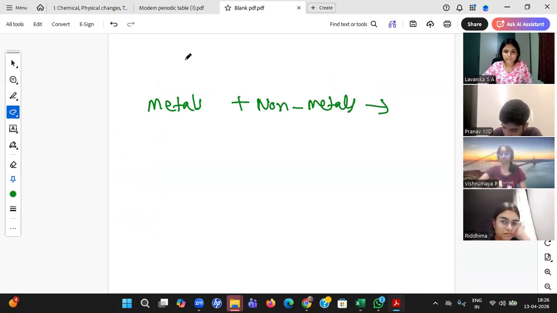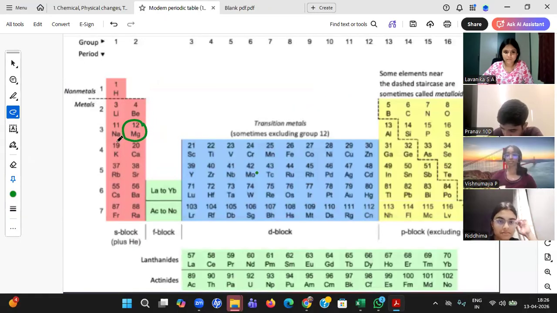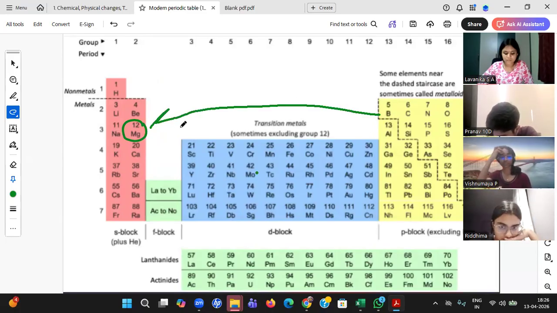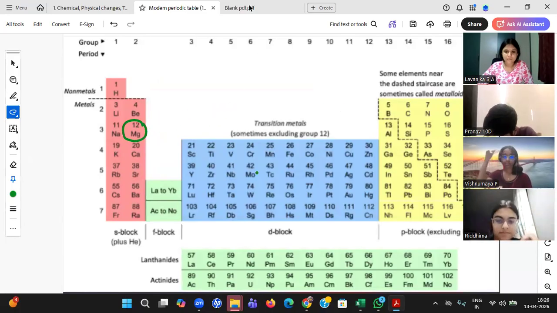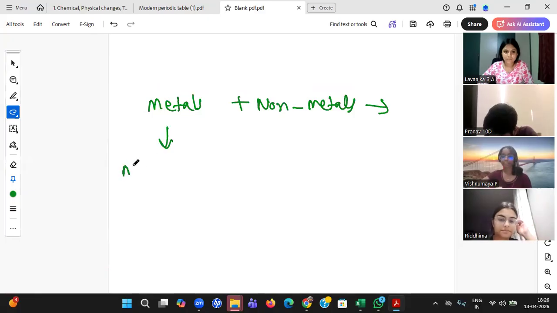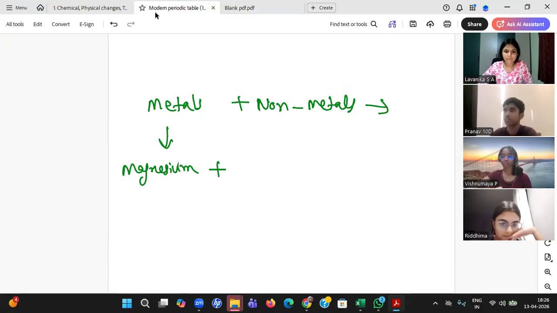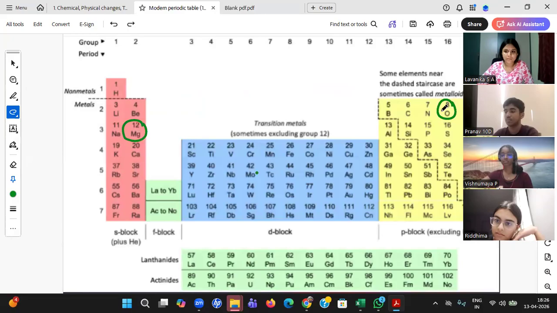Okay, let us see. Yes, Ridhima, what is magnesium, beta? Metal or non-metal? Sir, it's a metal. Metal. Obviously, it's on the left side. So let me take magnesium as a metal. Non-metal. Okay. Lavanika, what is oxygen? Metal or non-metal? Non-metal, sir. It is on the right side of this.